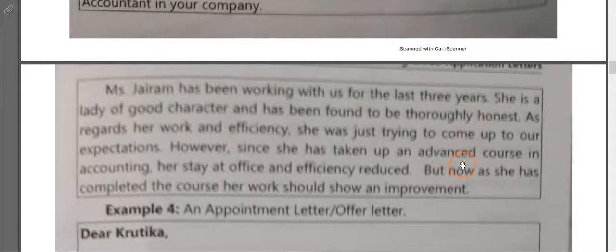But the person has taken up an advanced course, so the person is not able to give our office the time and the efficiency, because the attention is divided here. The person is also working on her studies and has also worked in our company. So the attention is divided. For this reason the person is not able to give us results up to the mark. Otherwise the person is really good and we really think that later on, when the course is completed, she will really work very nicely. Very politely you have to give the reply to the reference letter.